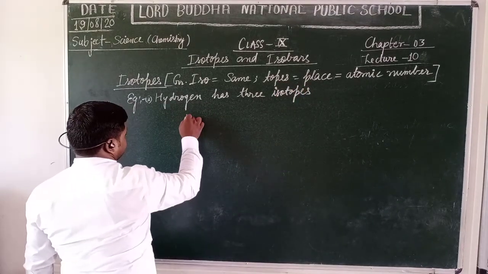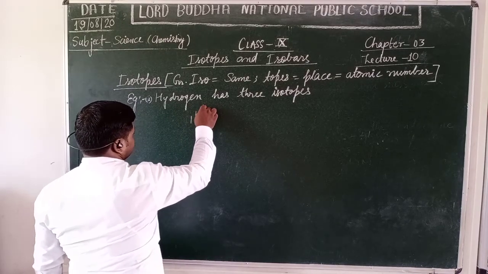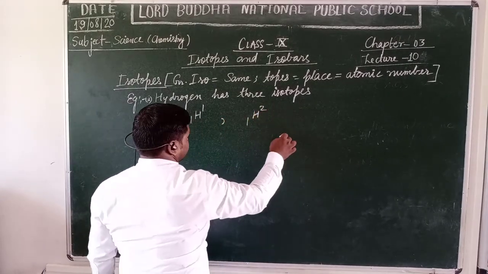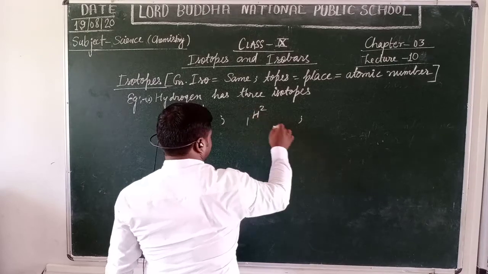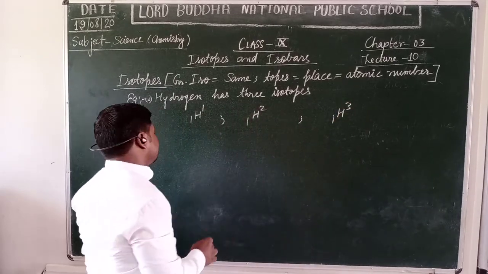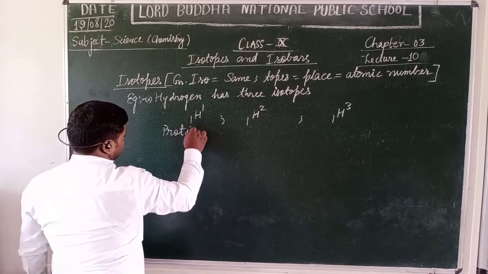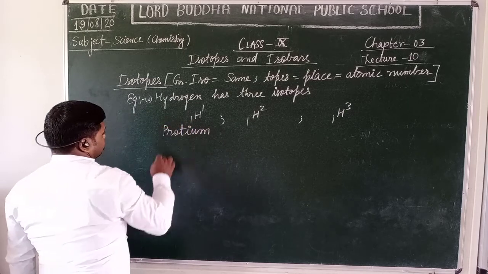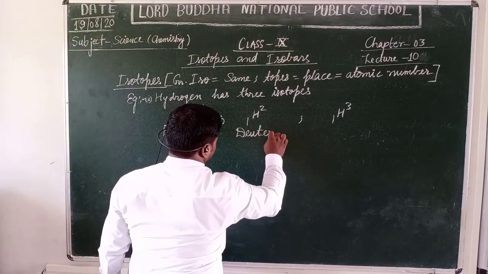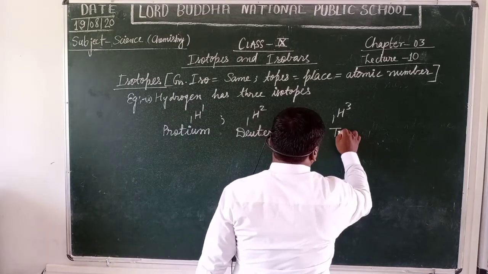These are 1H1, 1H2 and 1H3. This is protium. This is deuterium. And this is tritium.